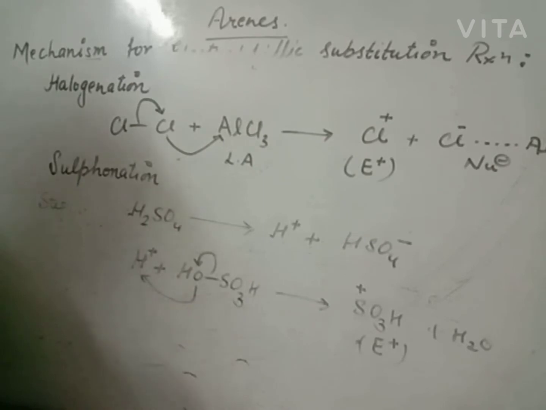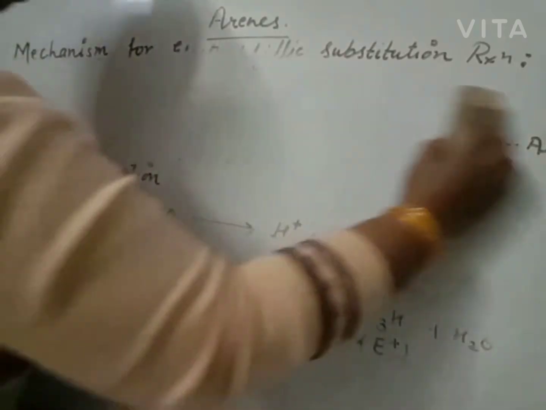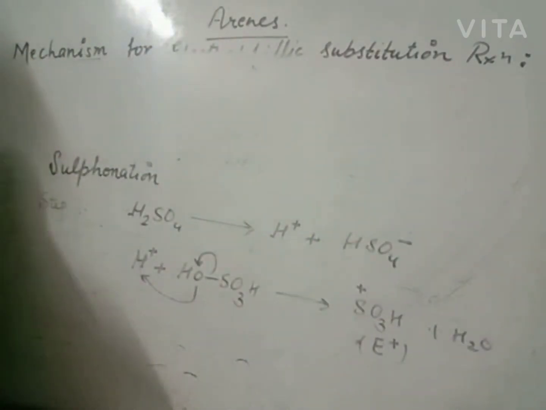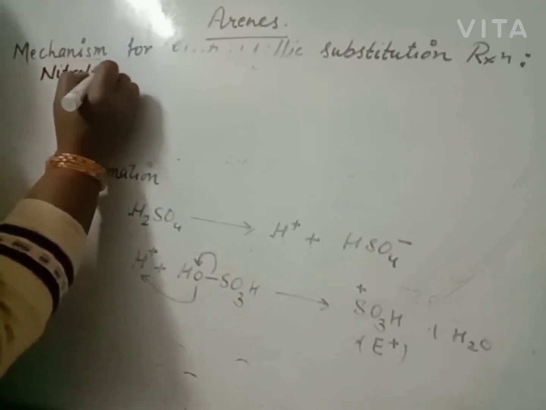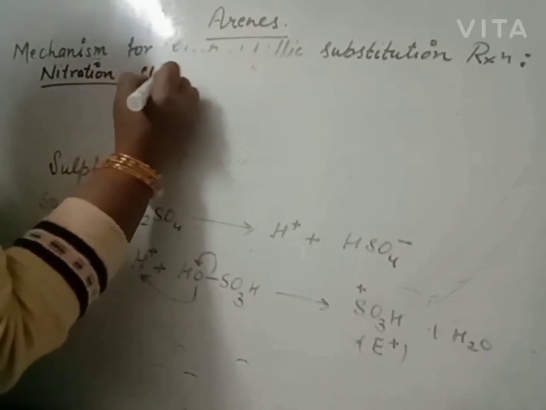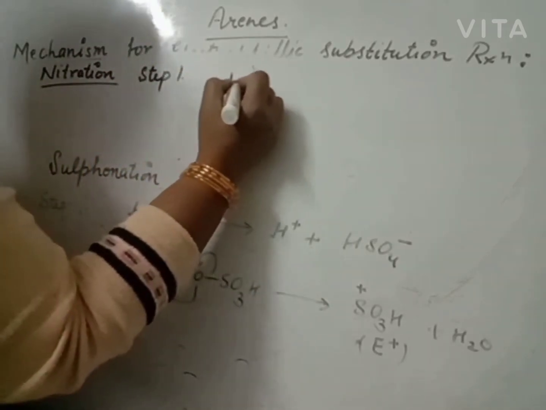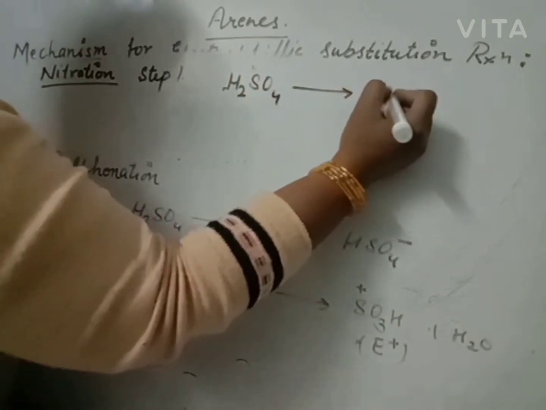Now for nitration. For nitration we have a nitrating mixture, concentrated nitric acid and concentrated sulfuric acid. Step 1: concentrated sulfuric acid loses its proton.